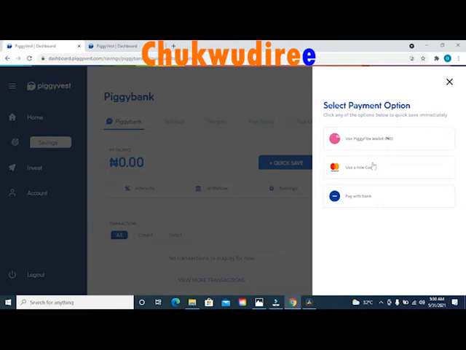So you will see three options here for you to choose one of them. The first option says use PiggyVest wallet. Second option says use a new card. Third option says pay with bank. So if you have transferred the 1500 naira I advised you earlier on this video, you will select the option that says use PiggyVest wallet.